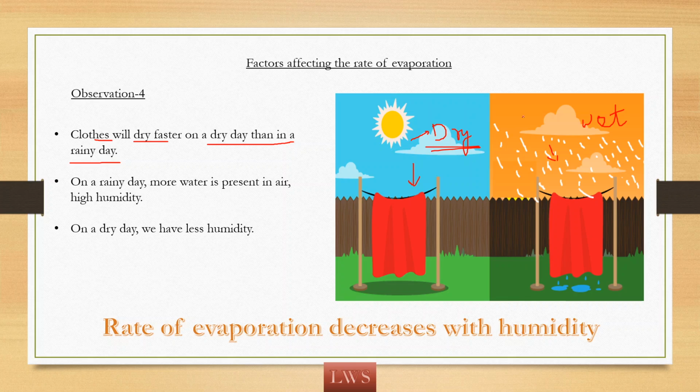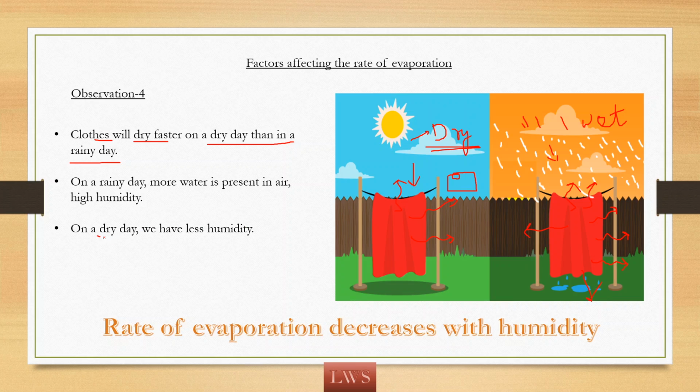Why? Because there is already a lot of water present in the atmosphere when it is raining. So humidity is already there. If water molecules are escaping, they have to adjust with the existing humidity. So it takes a long time, so the clothes get dried slower compared to a dry day. Because on a dry day, as the humidity is less, these water molecules will escape easily and they can easily get placed into the air because there is no humidity existing.